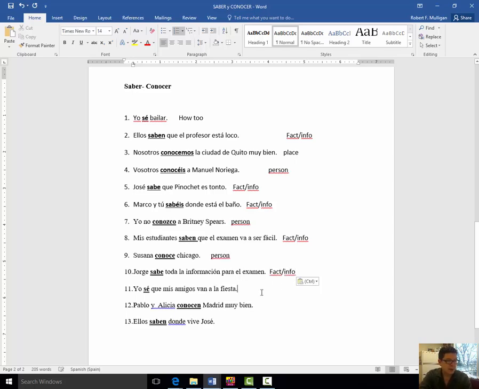Fact or info. Yo sé que mis amigos van a la fiesta. Again, fact or information. Pablo y Alicia conocen Madrid muy bien. We know that Madrid is a place, so knowing the place, being acquainted with a place. Now, mind you, if you use conocer for a place, this implies that you've been there, that you're acquainted with it, okay? And the last one, ellos saben dónde vive José. They know where José lives.